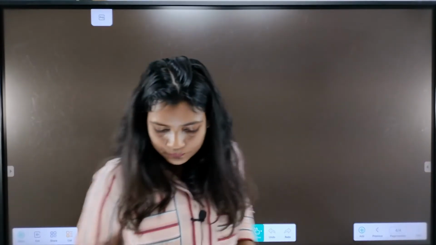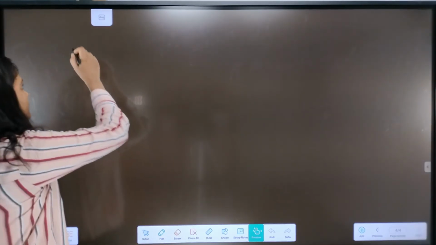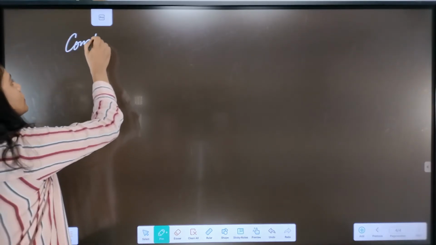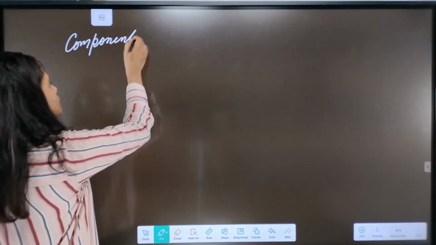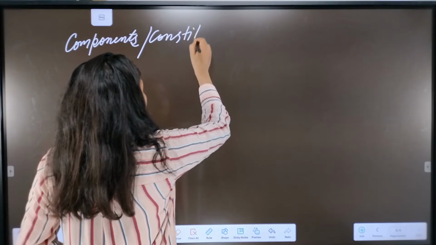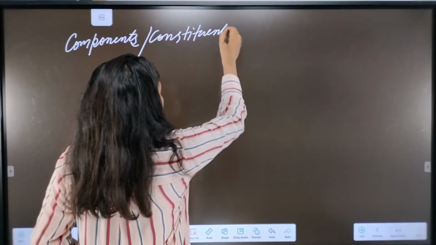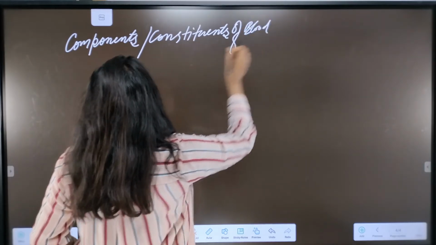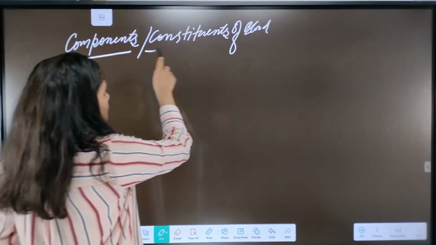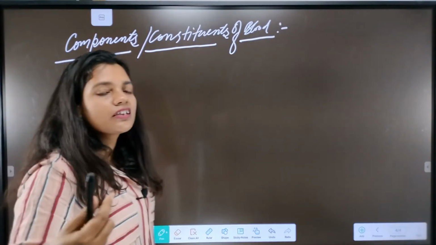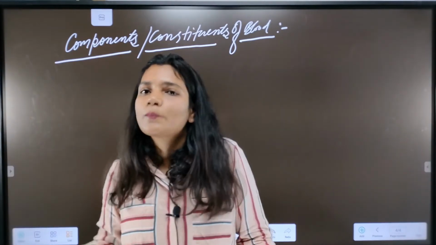Now we will discuss the components or constituents of blood. Okay, so component or constituent, what are these things? Whatever things make the blood become its components.